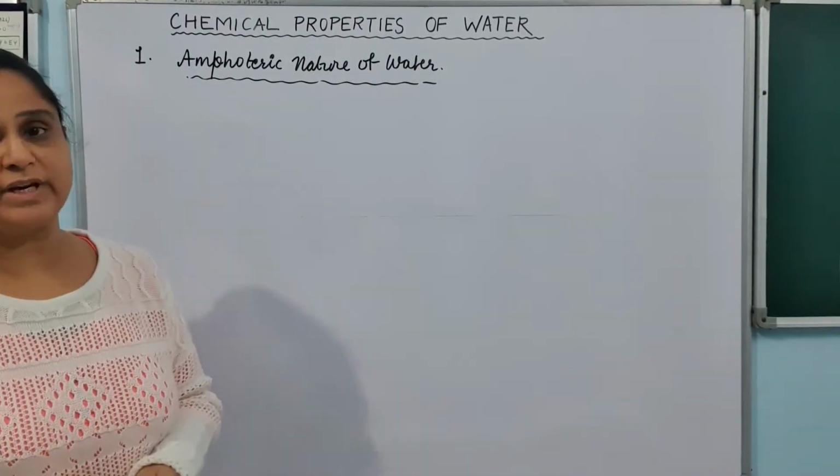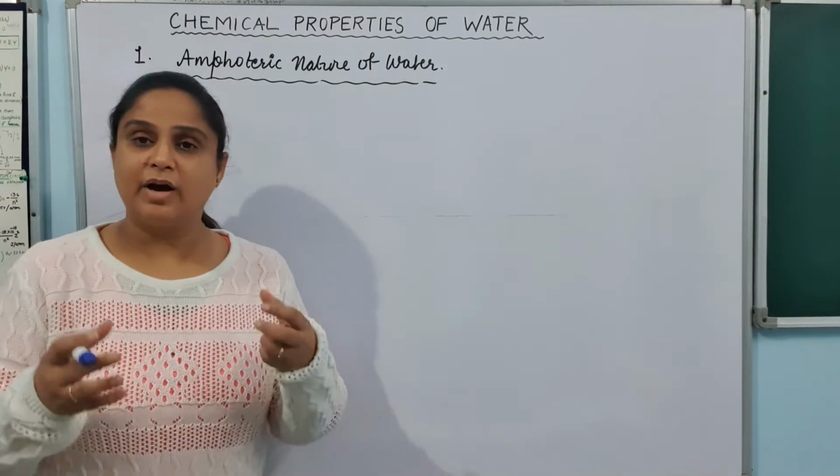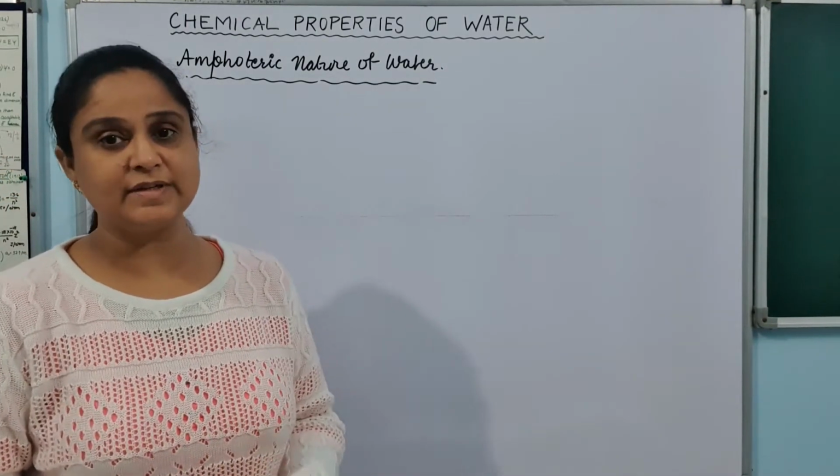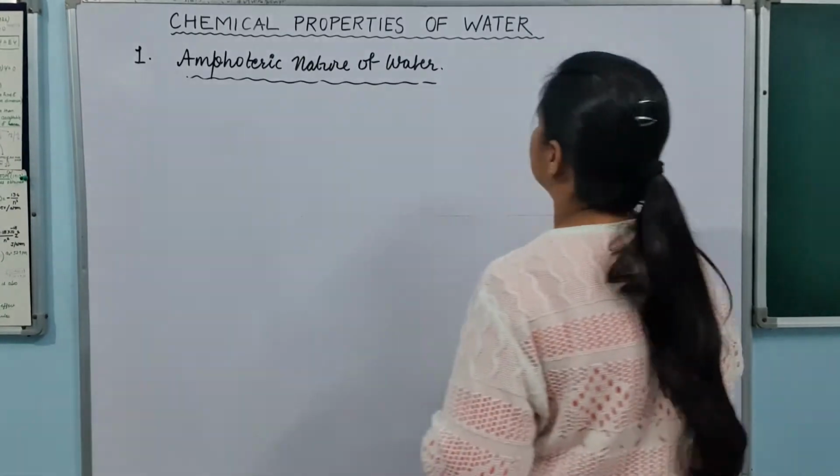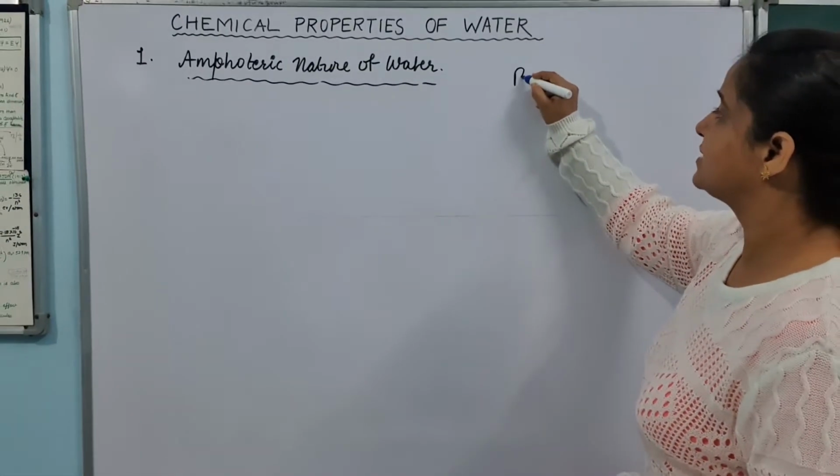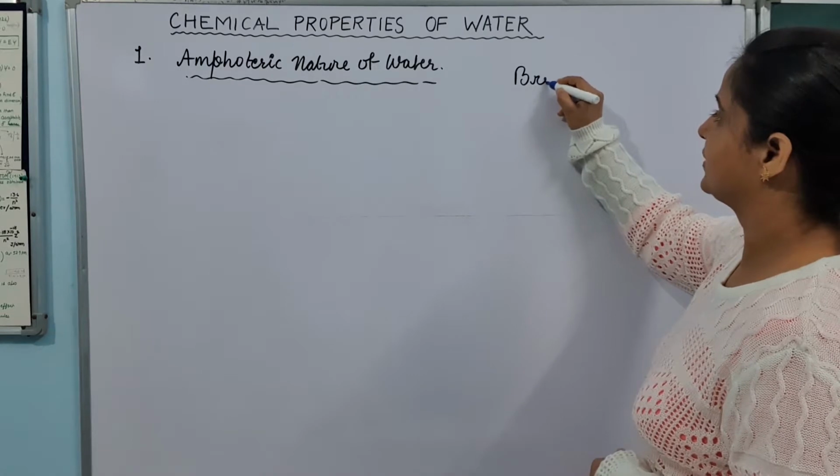To understand the amphoteric nature of water, we have to understand what are acids and what are bases first. Because we are talking about water, I am considering the Bronsted concept.